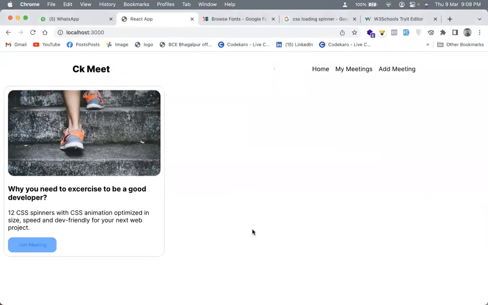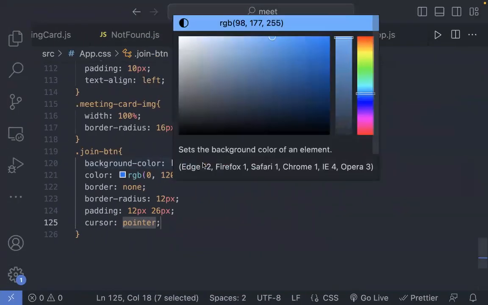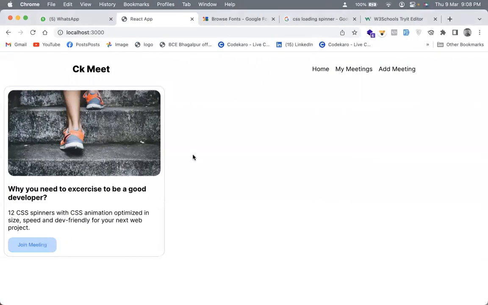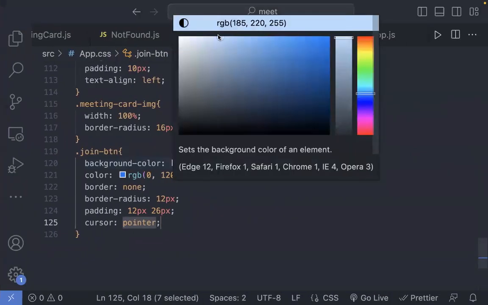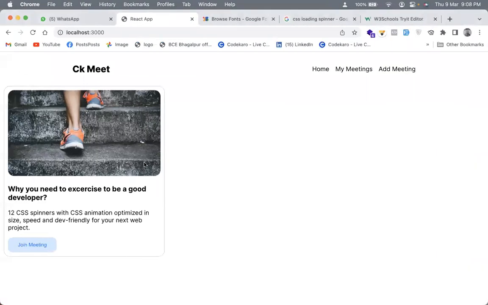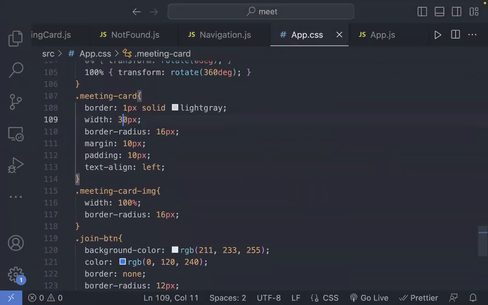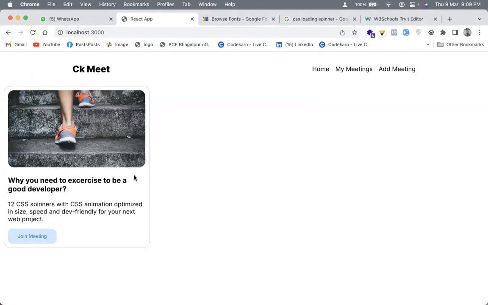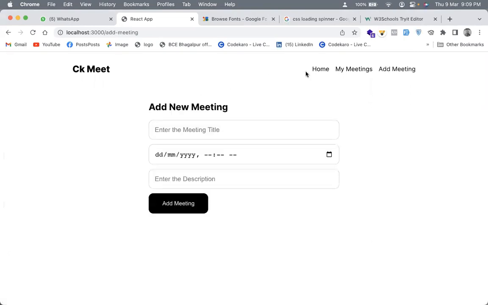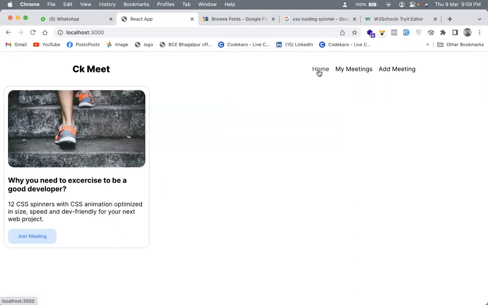Okay, so if we take a look, I need to make this one even more lighter. We can even choose something like this. Right, so this is what we have made. I can make it as 360 pixels. Looks okay. And now what we can do is, see, this is the whole meeting, and we can create more such meetings, and we can save all this data to the Firebase, and then we can fetch all of this data. Make sense? Now that is what we'll be doing in the next session, right?